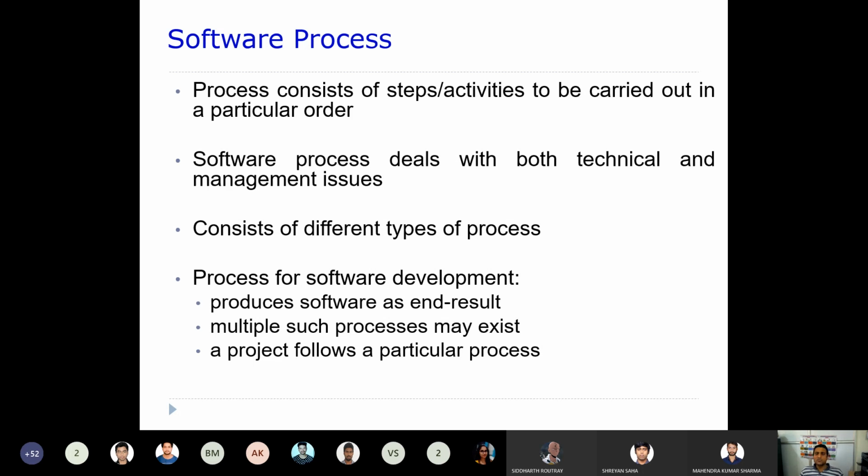There may be multiple such processes that exist. Not only one single process always exists. So there may be multiple processes. A project follows a particular process. So usually a single project follows a particular process.